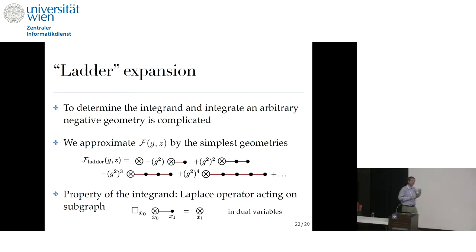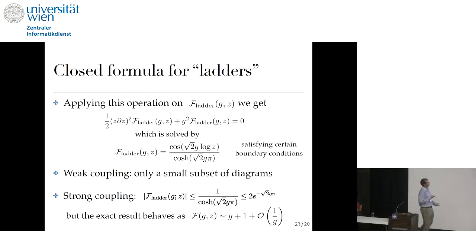So we can do some approximation. We initially can approximate this f by picking special geometries, which are only ladder-like geometries. They just look like this, and we ignore everything else. And using a differential equation method, we can actually determine this function completely to all loop orders. So we use a differential equation method and we write an exact expression for this function, which is a certain approximation of this function f.